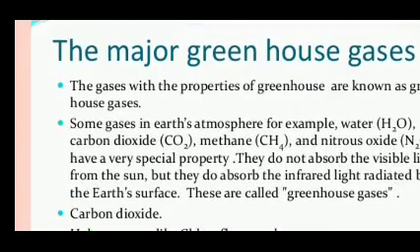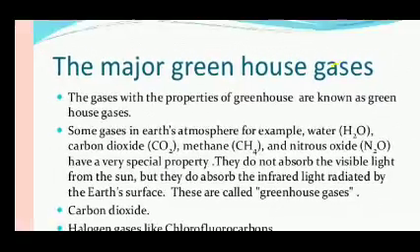Major greenhouse gases. The gases with the properties of greenhouse are known as greenhouse gases.